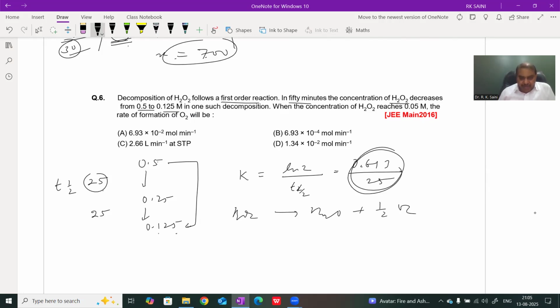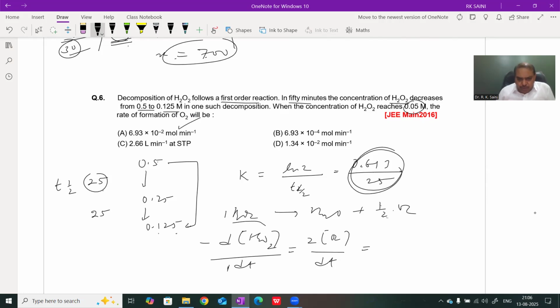Therefore, when we write the integrated rate law equation, we write ROR, then the rate of decomposition of H2O2 equals 2 times the rate of formation of O2, because its stoichiometric coefficient is 1 by 2. And when we write ROR, the rate of disappearance and rate of formation are divided by their stoichiometric coefficients. The stoichiometric coefficient of H2O2 is 1 and that of oxygen is 1 by 2. When the concentration is 0.05, we find the rate of formation of O2.